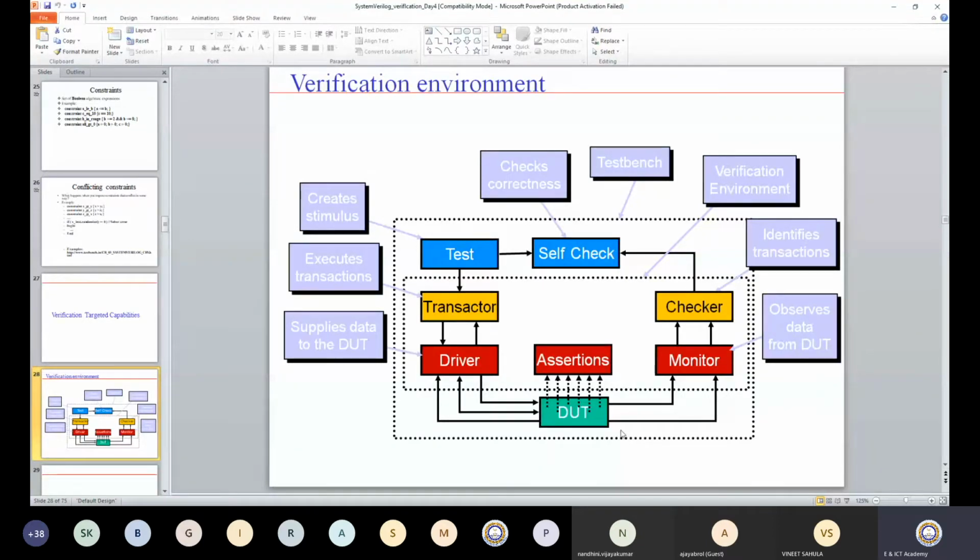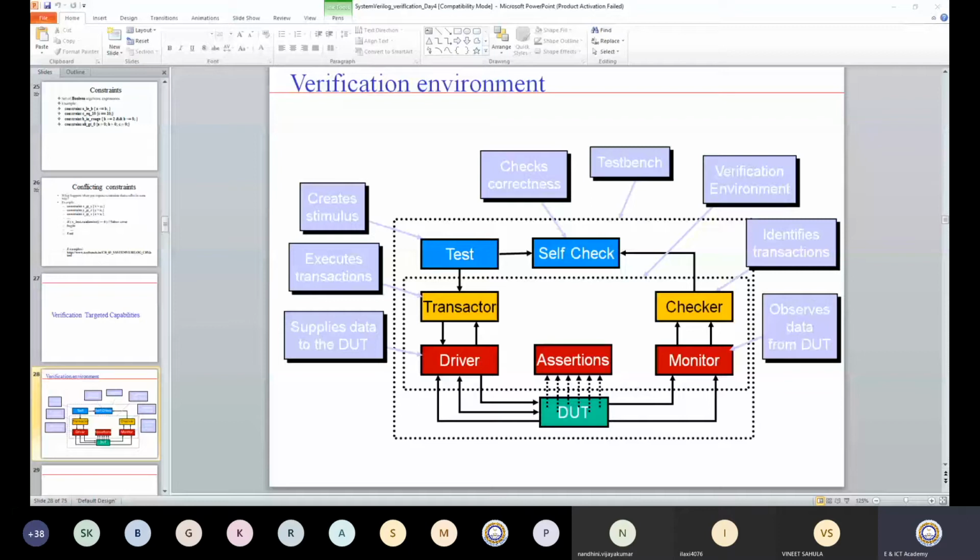Now if you look at this design, I am using some annotation to explain this better. This is my DUT. DUT stands for design under test.